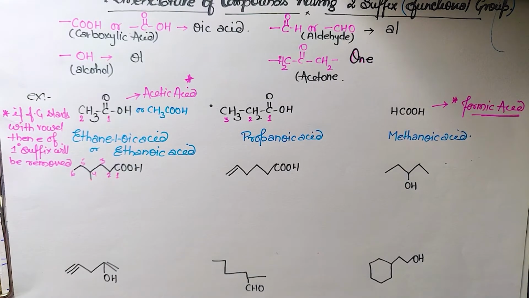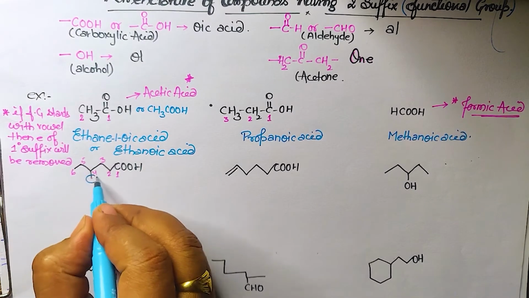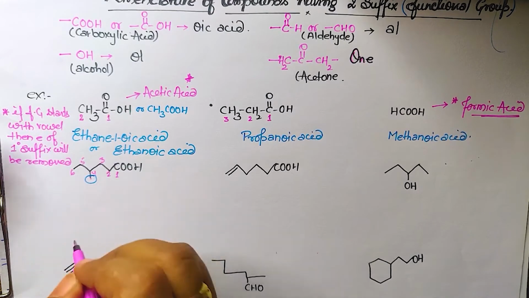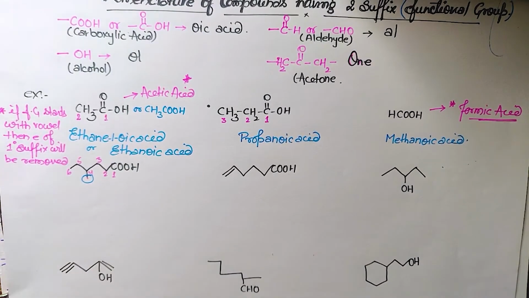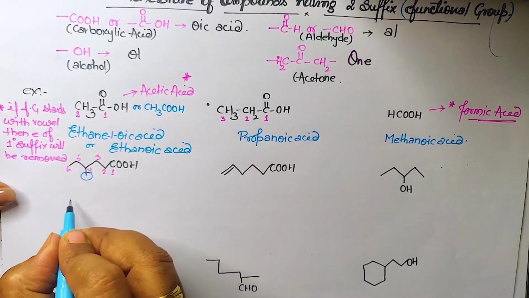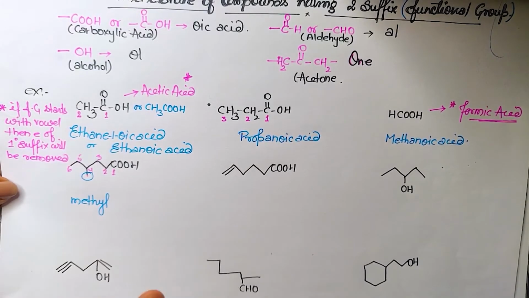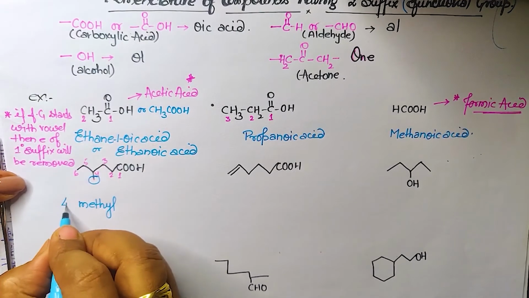चलिए, so what next? This is the branch over here. And branch of how many carbon? 1 carbon. So we will write the name. Here we will write that this 1 carbon is methyl. At which position? Don't forget to write the position. It is at the 4th number. So we will write 4-methyl.